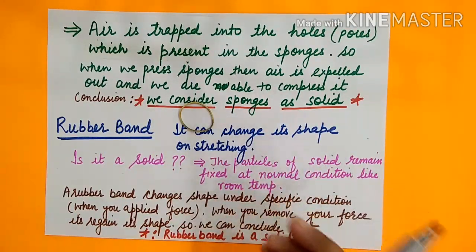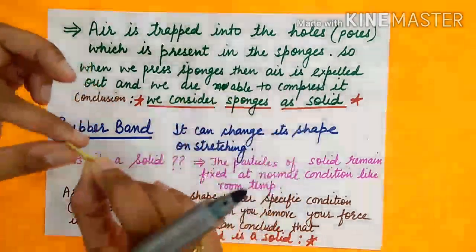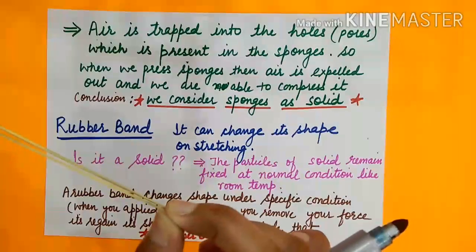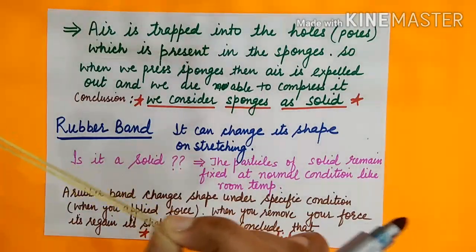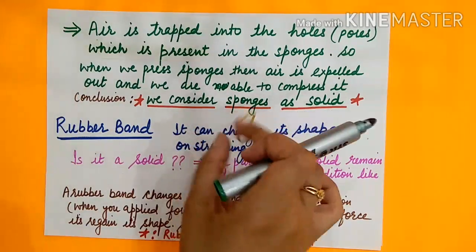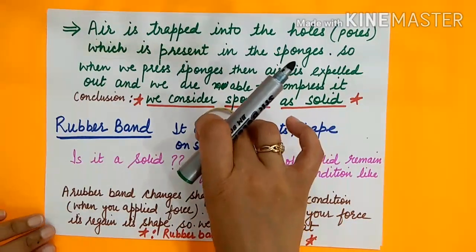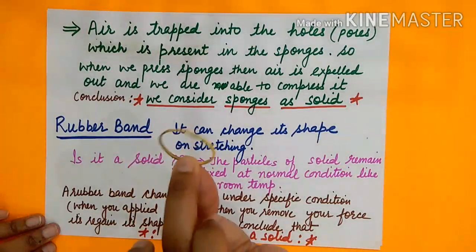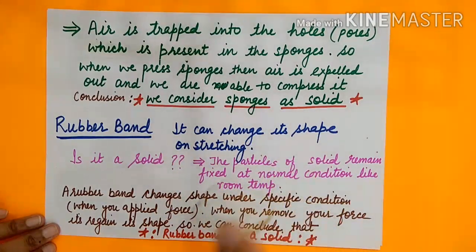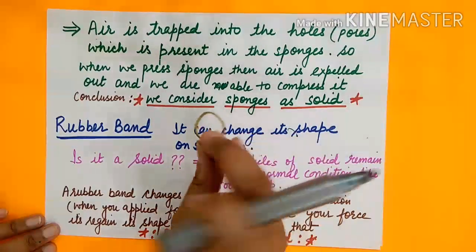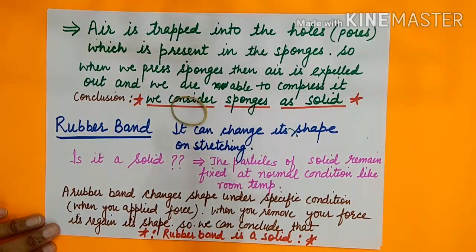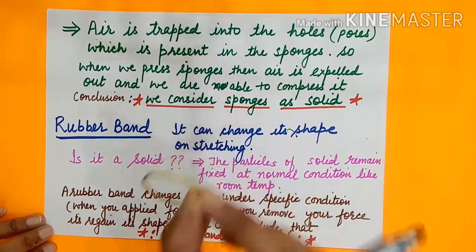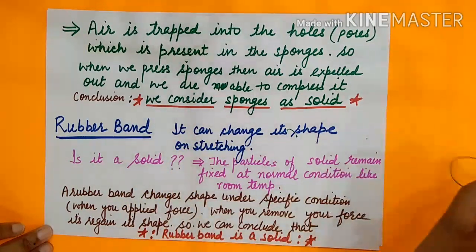But when we apply pressure on it, it changes its shape under a specific condition, and when we remove this force, it regains its normal shape. So we can consider it as a solid because it can change shape only in a specific condition. Otherwise it remains fixed at normal condition. So we can consider the rubber band as a special case, but it is a solid.